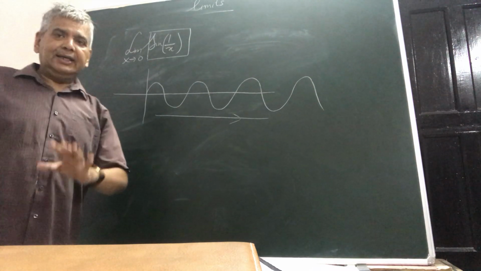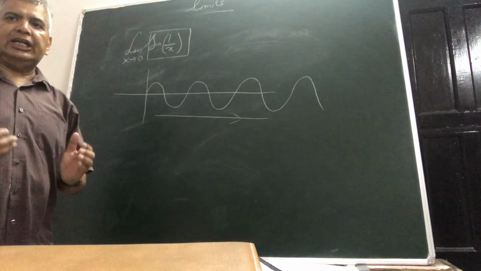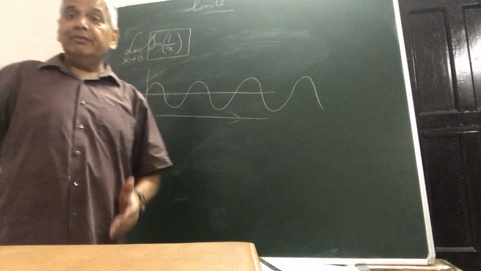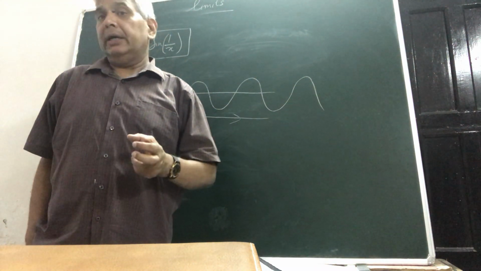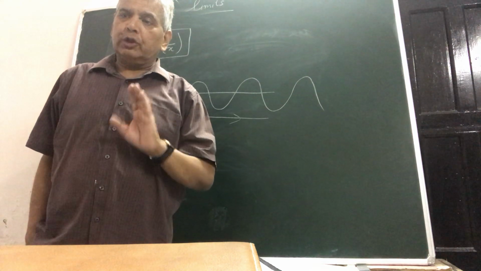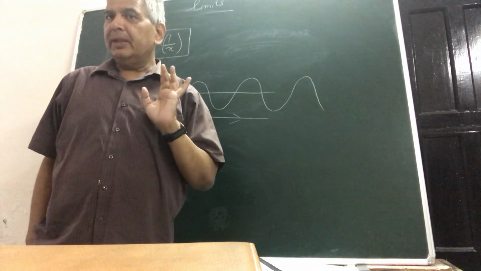The second thing, which is more important and an essential characteristic for a limit to exist, is that whenever your variable is approaching a definite number, your functional value should also converge or tend towards a fixed number.